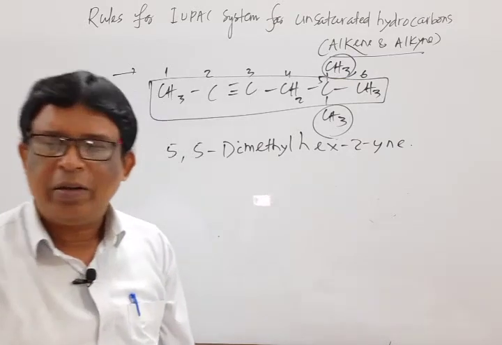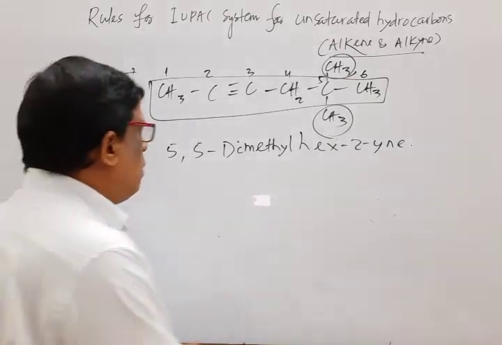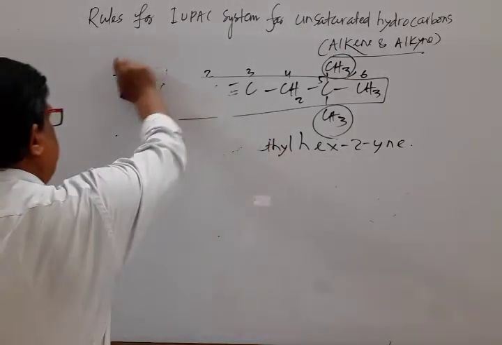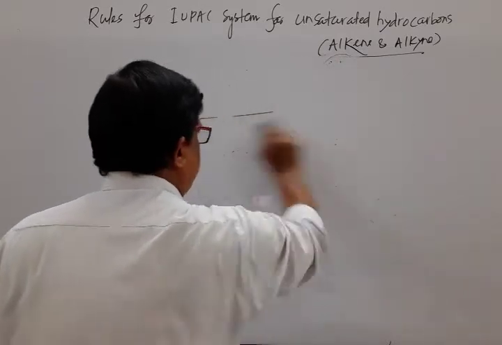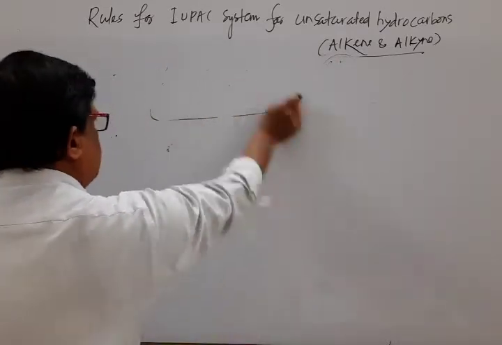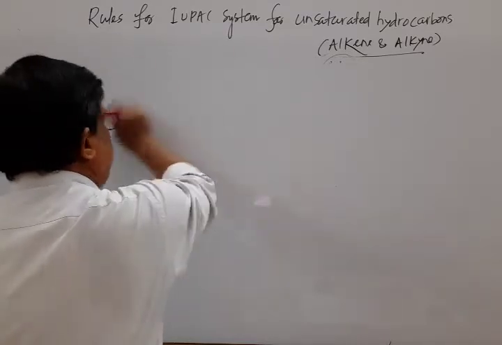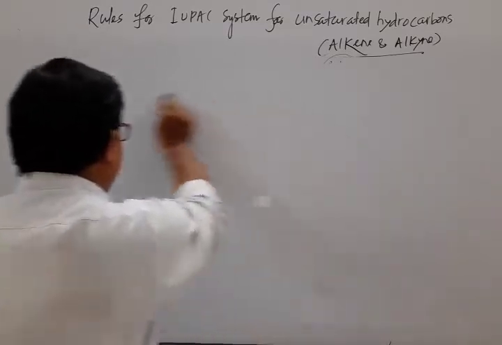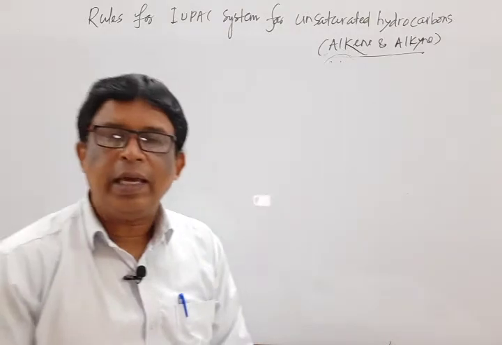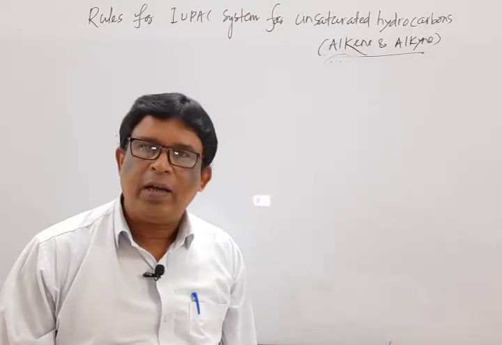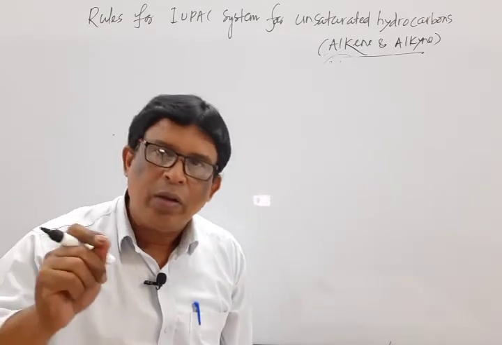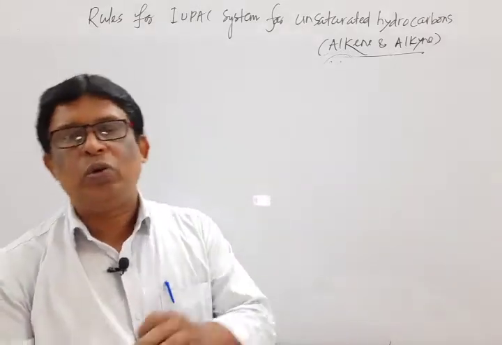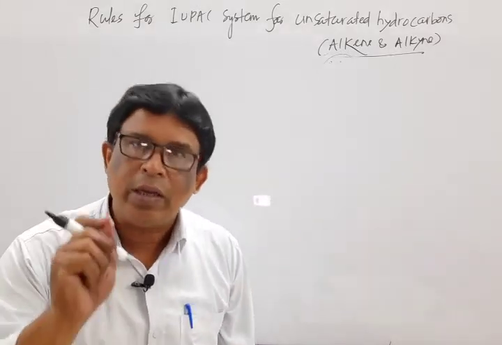Move to the next point. Mark that. If more than one double bond or triple bond is there, like the substituents, some prefixes are used. Here also we use similar prefixes, that is di, tri, tetra, penta, and so on. An important thing is that after the root word, we use the letter a.